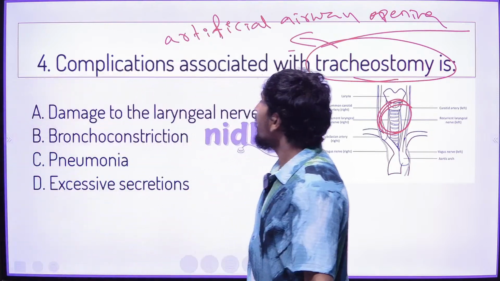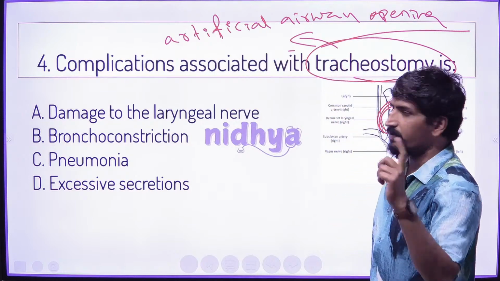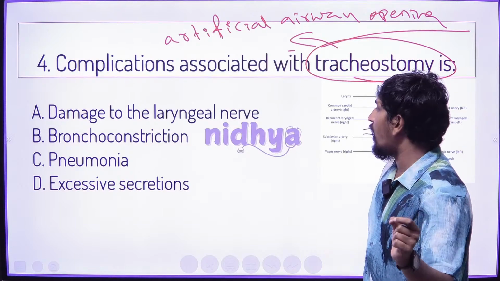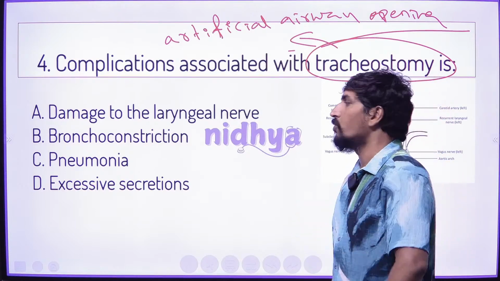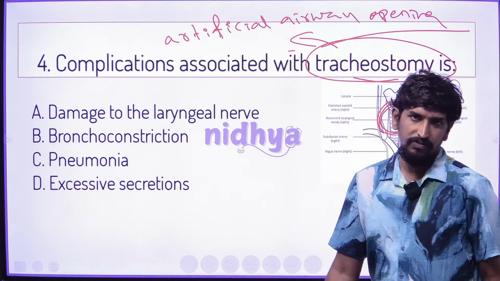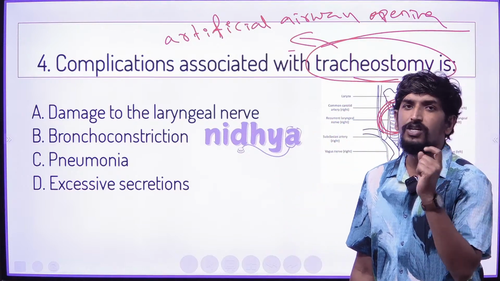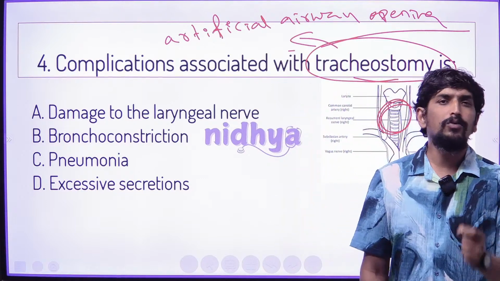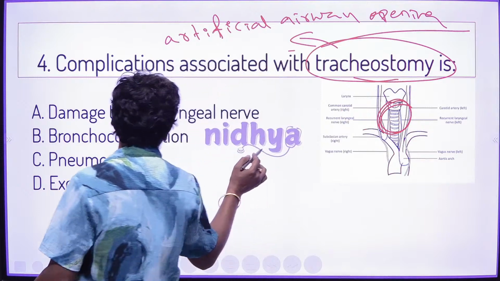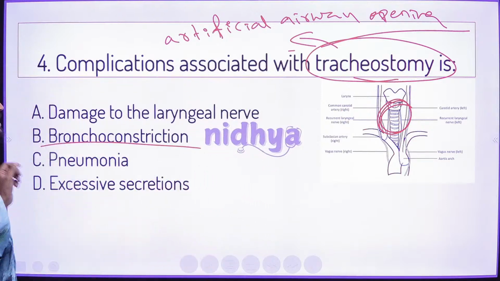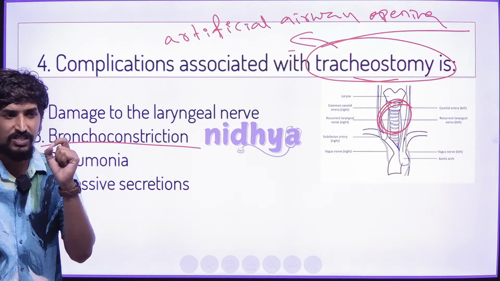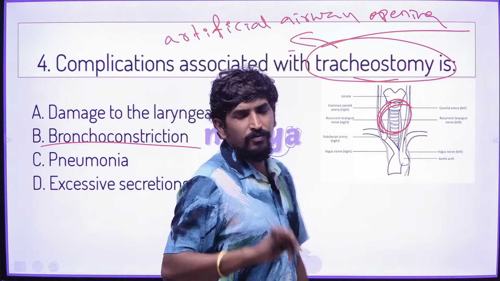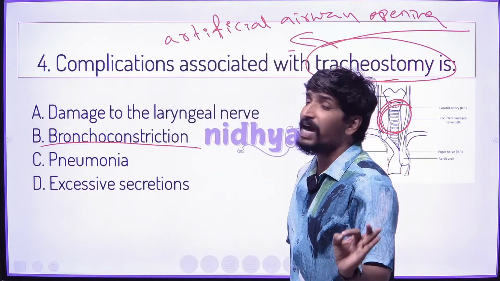They have given the options: damage to the laryngeal nerve, bronchoconstriction, pneumonia, and excessive secretion. If we check the complications associated with tracheostomy, there is a risk of bronchoconstriction. One more we can see is damage to the laryngeal nerve.